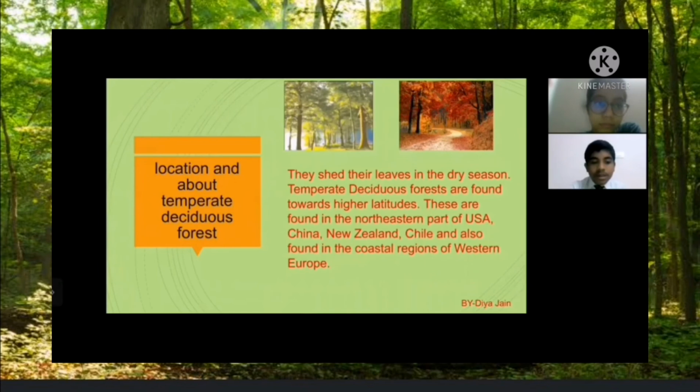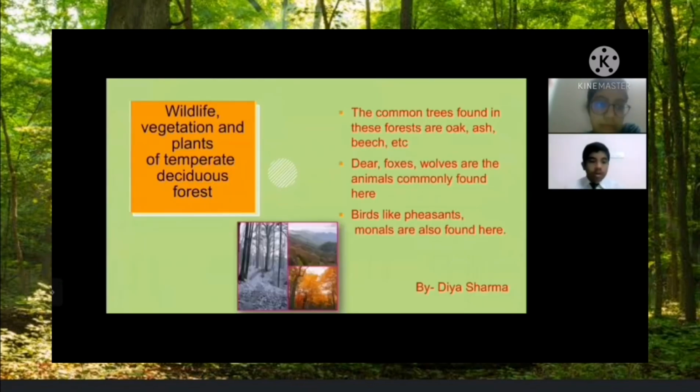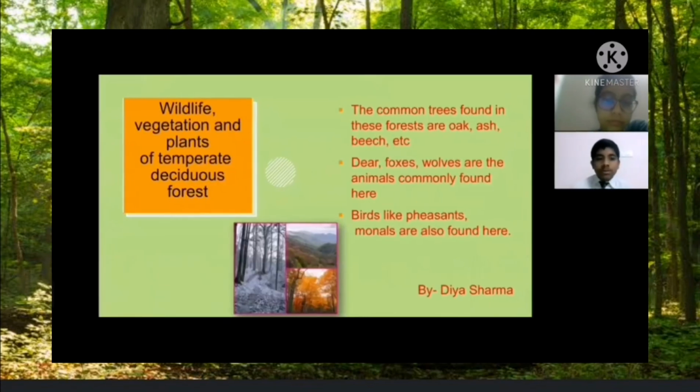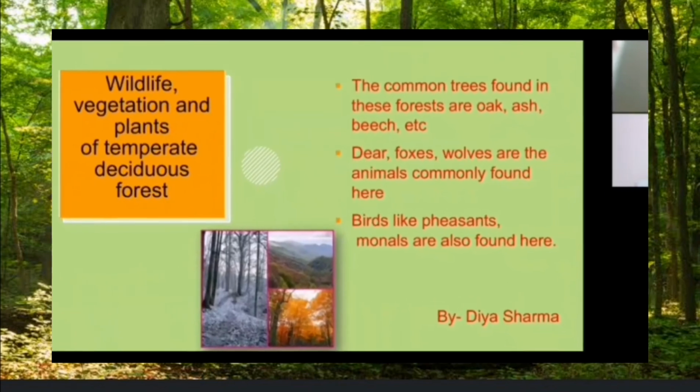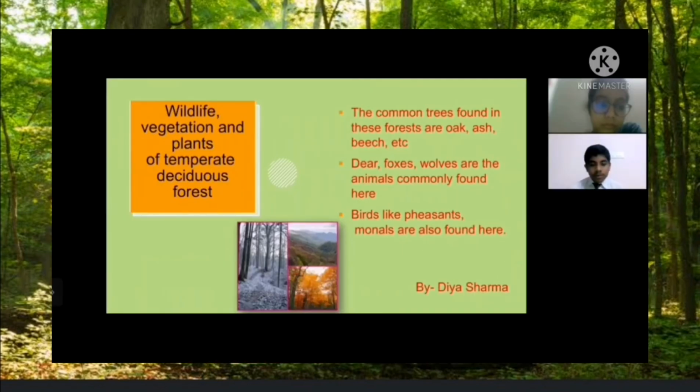Now it's the chance of Diya Sharma. Namaskar everyone. Today I, Diya Sharma, am going to speak on the topic wildlife, vegetation and plants of temperate deciduous forests. The trees found here are oak, ash, beech, etc. Deer, foxes and wolves are commonly found animals here, and birds like pheasants and monals are also found here.